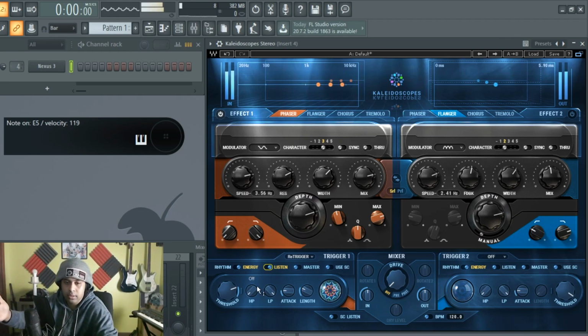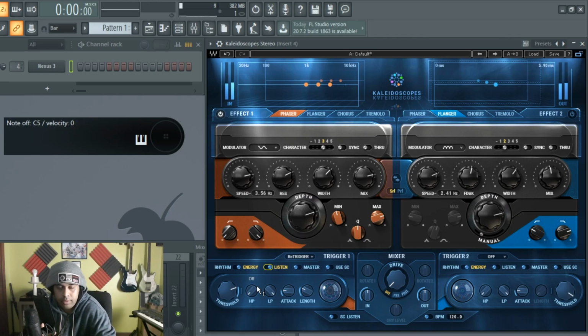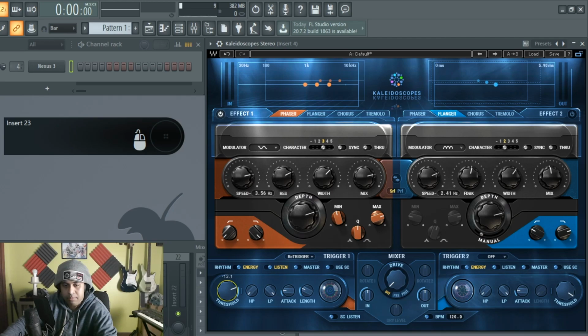In this case, I'm holding the key down, by the way. So you can see that anything that's above the threshold in the listen mode, we're hearing. So see, I pressed it, but it wasn't too intense. There we go. That's pretty much the active time for it. So we could pretty much find a nice sound or nice balance which we want.